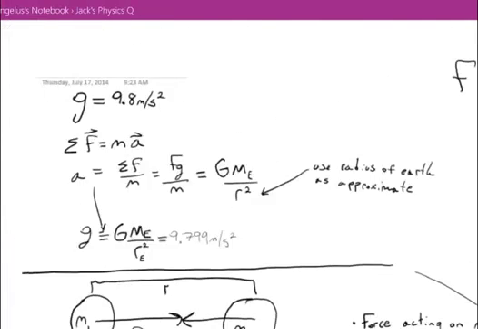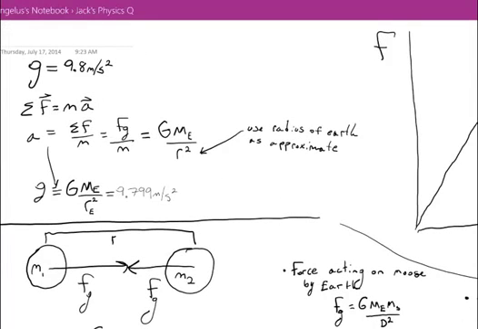Now, one of the things that you said in your video to me was that your two example objects falling towards the Earth would fall at a rate of 9.8 meters per second squared, and that would be the acceleration due to the gravitational attraction of the Earth. And that takes us back to Newton's second law. Newton's second law says that the net force acting on an object is equal to its mass times the resulting acceleration that it would feel.